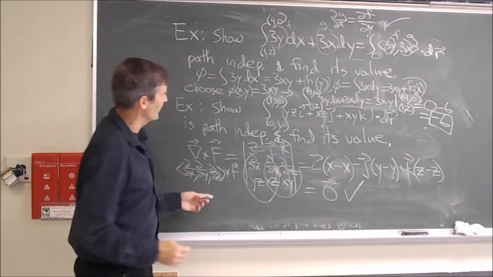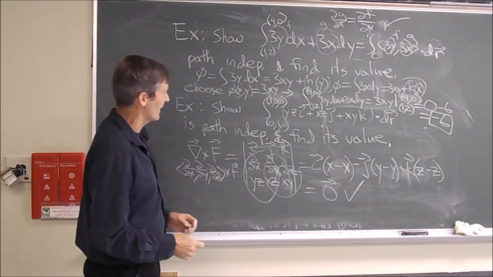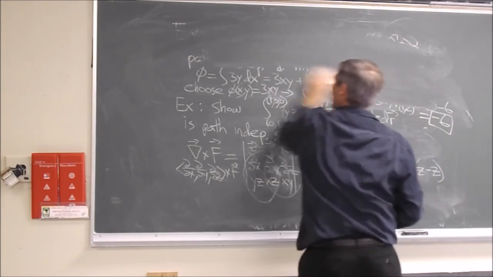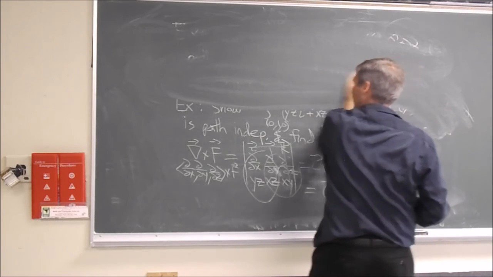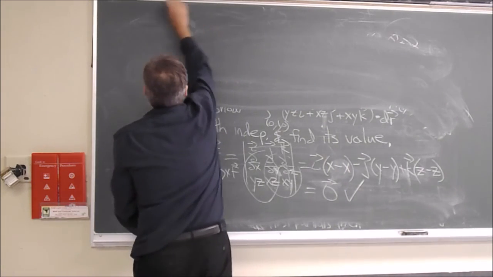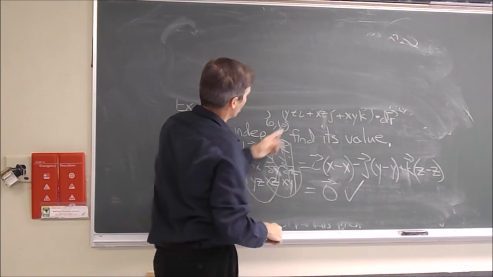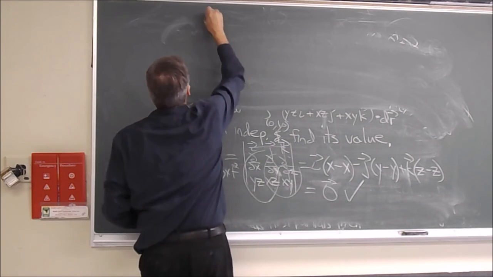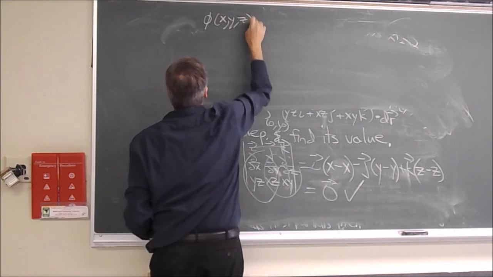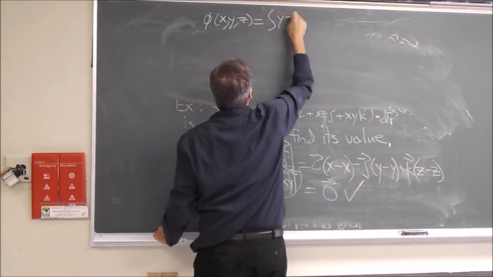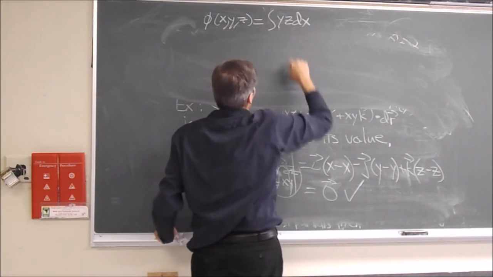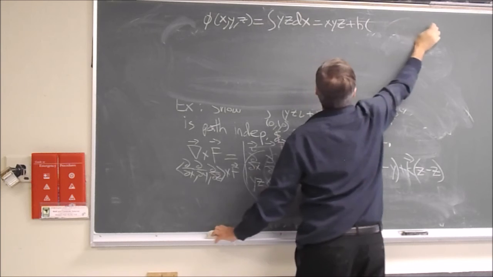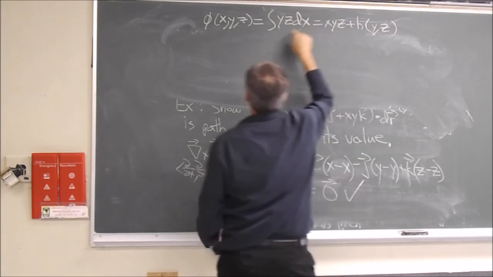Sure enough, this is a conservative field, a little harder to check, but nonetheless there is this check. Now, what is its value? We can erase this top part since we're done with it. Let's find phi. Well, you can integrate each of these three. You take the partial integral with respect to x, treating y and z both as constants, and you get xyz plus an arbitrary function of both y and z, since they're treated as constants in here.